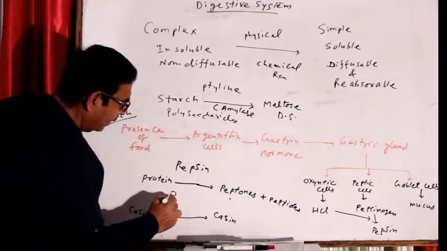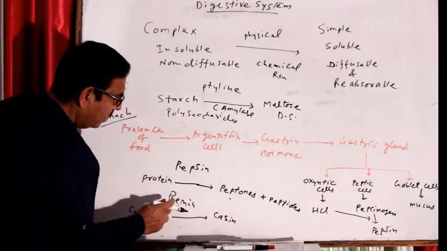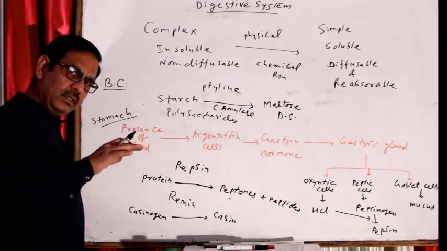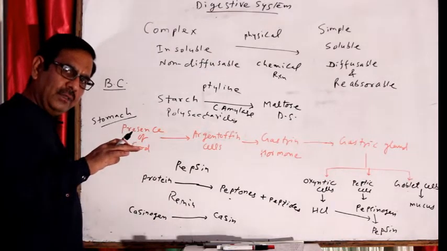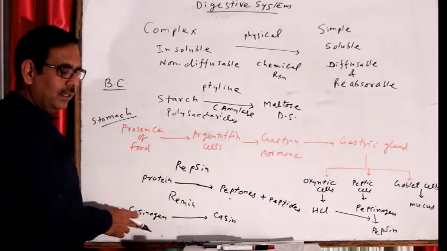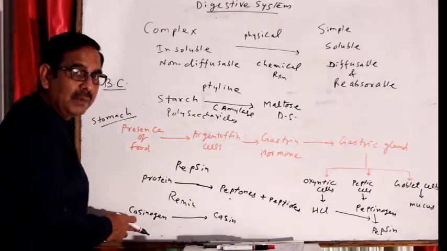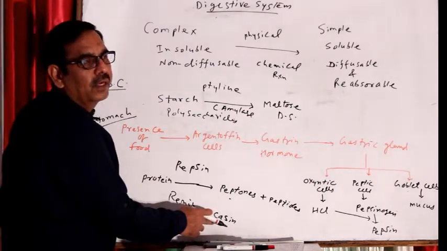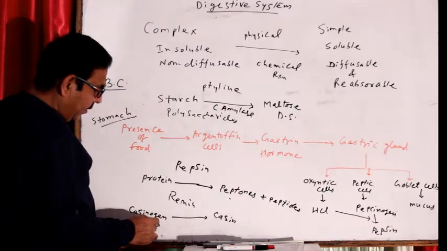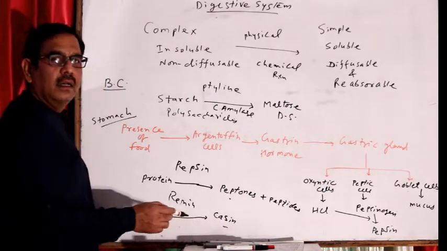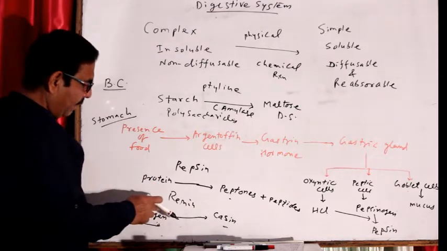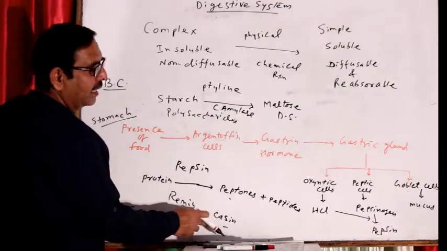That is renin. This renin is secreted in children only up to the age of 7 years. So this renin converts caseinogen, the soluble milk protein, into insoluble milk protein. You can see this in children: they drink milk and vomit curd-like substances. It means the renin converted the soluble casein into insoluble casein.